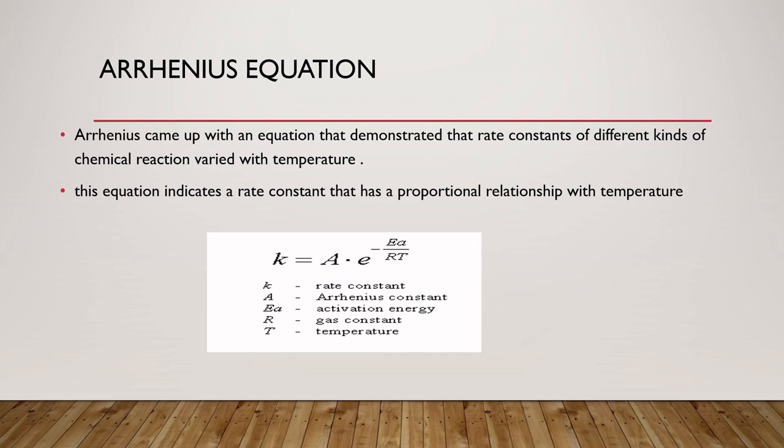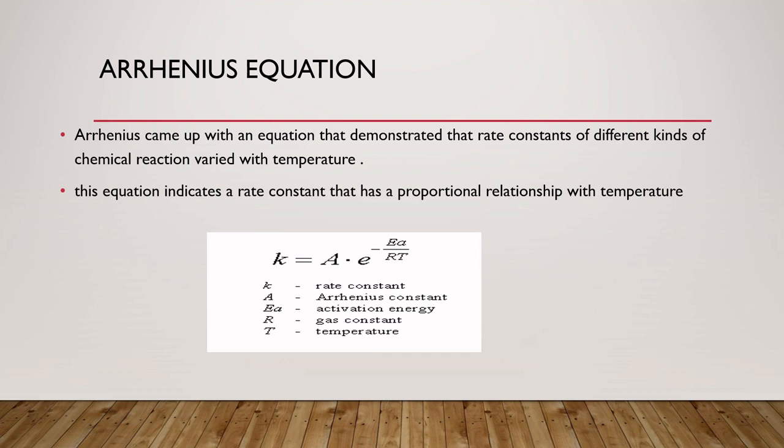Very important: the Arrhenius equation. What is the Arrhenius equation? Arrhenius came up with an equation that demonstrated that the rate constant of different kinds of chemical reactions varied with temperature. Quantitatively, the effect of temperature on the rate of reaction, and hence on the rate constant k, was proposed by Arrhenius. The equation is k = A e^(-Ea/RT), where A is the pre-exponential factor, a constant, and we can say the frequency factor, because it gives the frequency of binary collisions of the reacting molecules